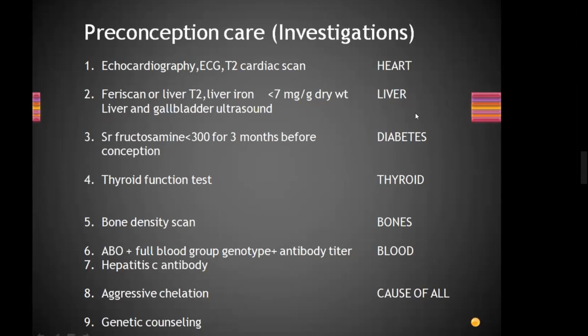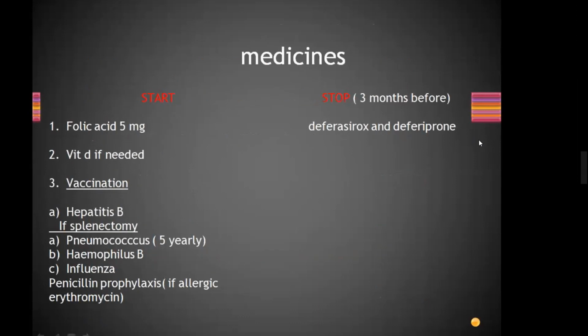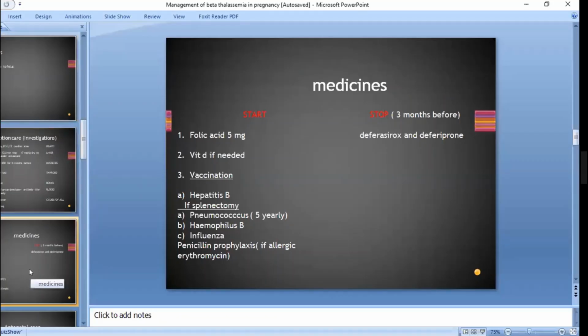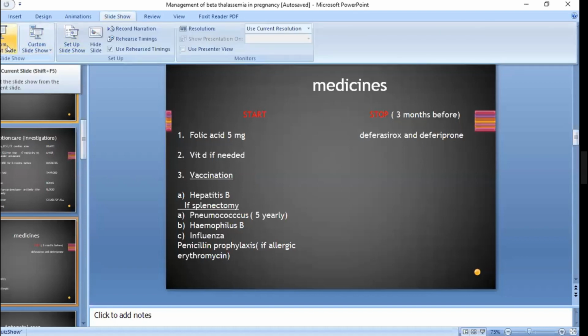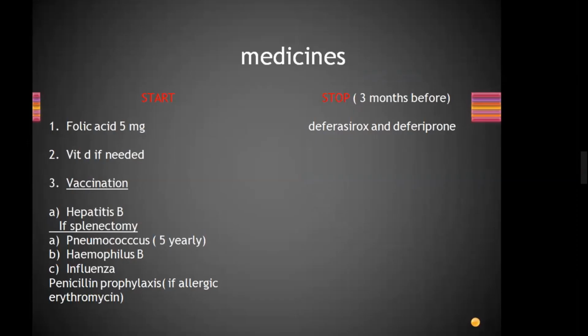Now I will ask you. How will we investigate the heart? Echocardiography, T2 scan and ECG. Echo, ECG, and T2 cardiac scan. And how will we investigate liver? Liver scan and T2 MRI. And how will we investigate bones? Bone scan, bone density.